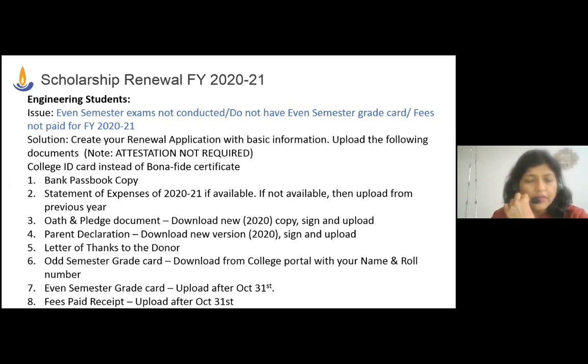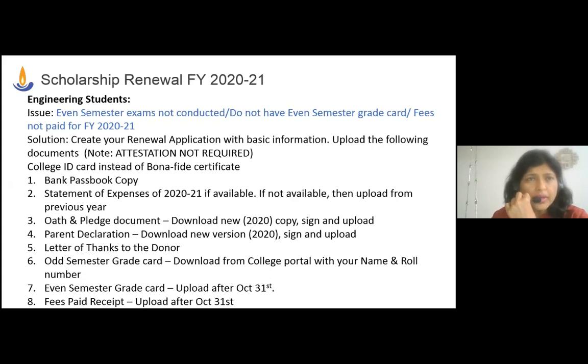Similarly, for fees paid receipts, we understand that you're still at home, you have not gone to college, you have not paid hostel and mess bills, which is okay. Please upload college paid receipts which are dated after June 2020. If the college has not requested any fees yet, then we will wait, leave that space empty, let your application be in incomplete status.